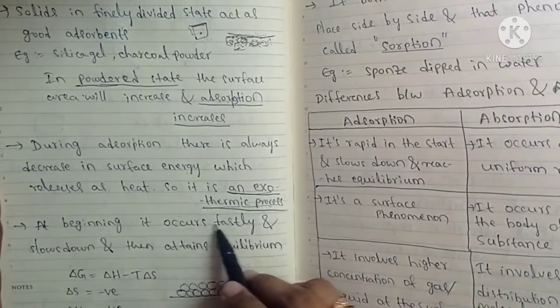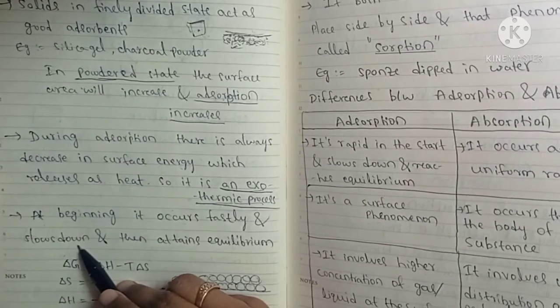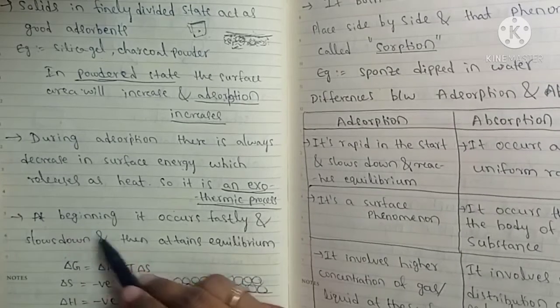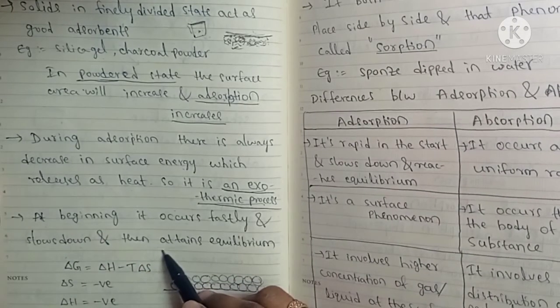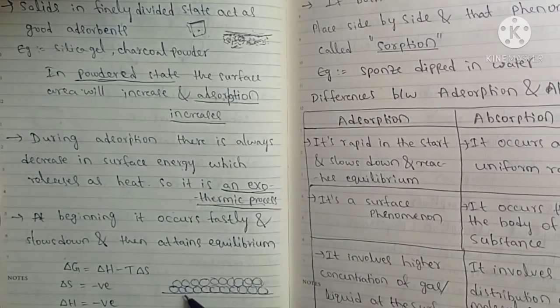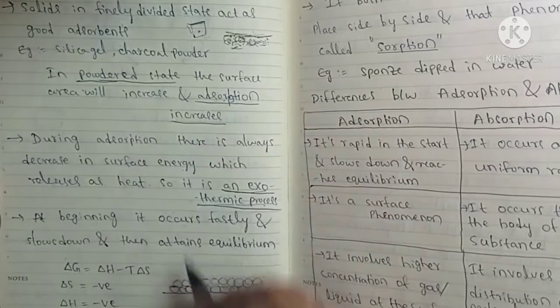At the beginning it occurs fast and then slows down. If you observe the rate of adsorption, at the beginning adsorption occurs at a very fast rate, then it slows down, and then it attains equilibrium. Because at the start the solid surface area will be more.